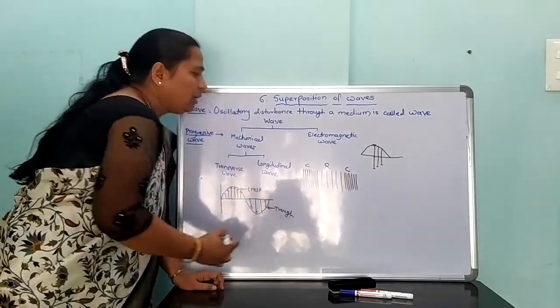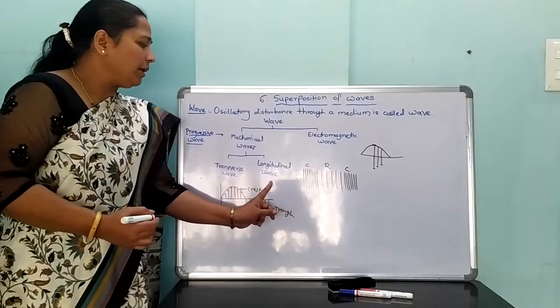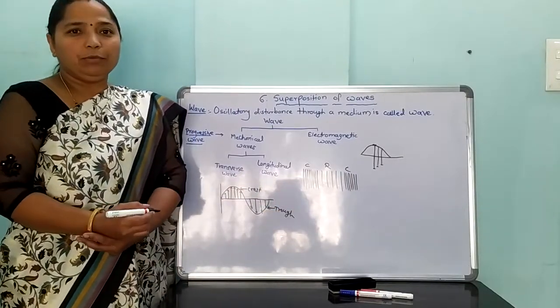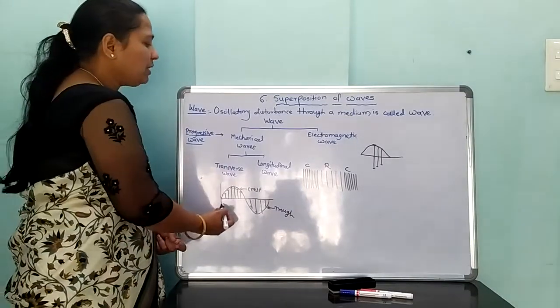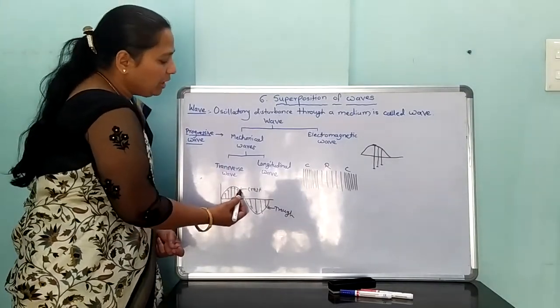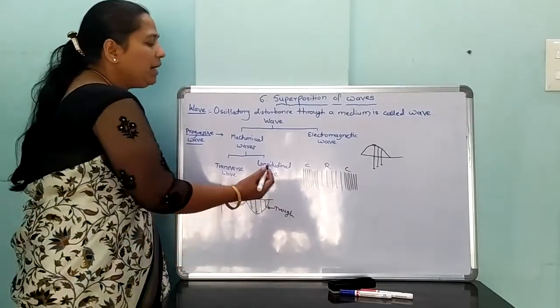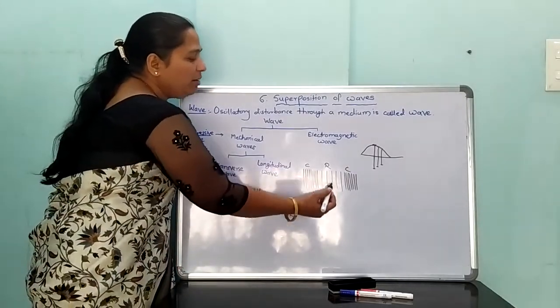Therefore, those waves are known as longitudinal waves. In a transverse wave, the medium divides into alternate crest and trough, and in a longitudinal wave, the medium divides into compression and rarefaction.